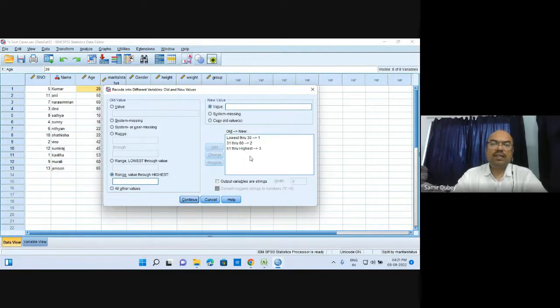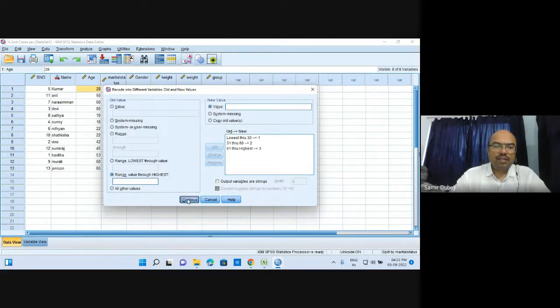So here we have one thing which I would like to tell you is that rather than giving this 1, 2, or 3 values, you can give the names young, mature, and old. That can also be done over here. Let us do with this. Let us remove it, and now here it is. Range through highest. So 61 through highest. Let us give the value old. It won't take here because it will definitely take the numerical value only. So this is the reason why we need to give 3 over here. So this shall be added.